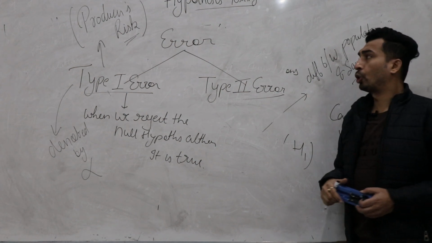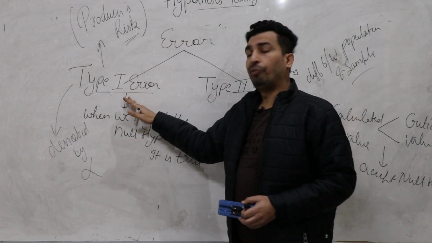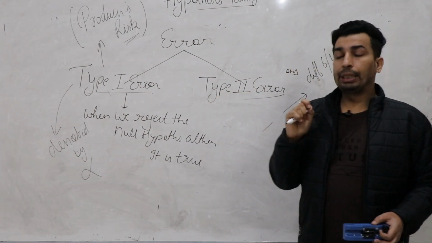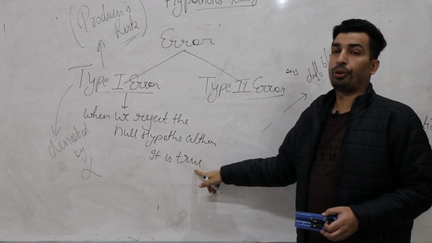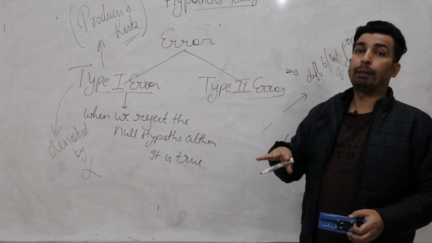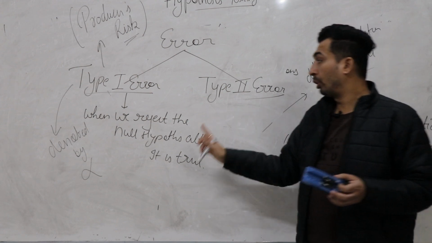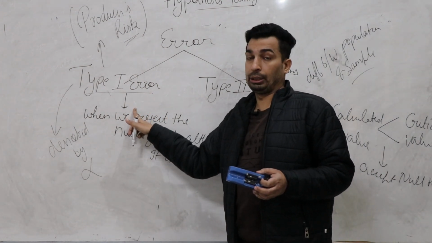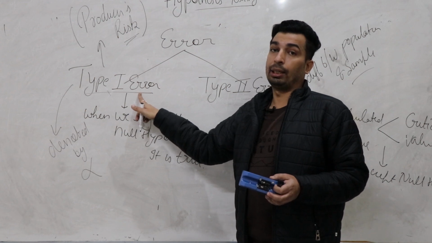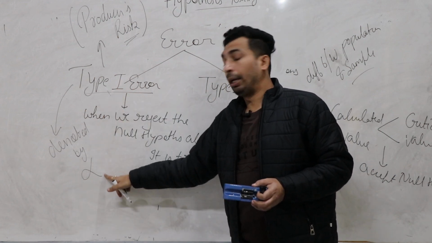Type 1 error, also known as producer's risk, simply means when you reject the null hypothesis although it is true. Meaning you had to accept the null hypothesis, but in spite of that you rejected it. So that's called type 1 error, and type 1 error is denoted by alpha.